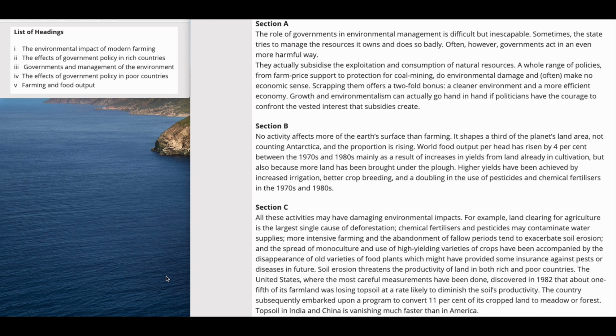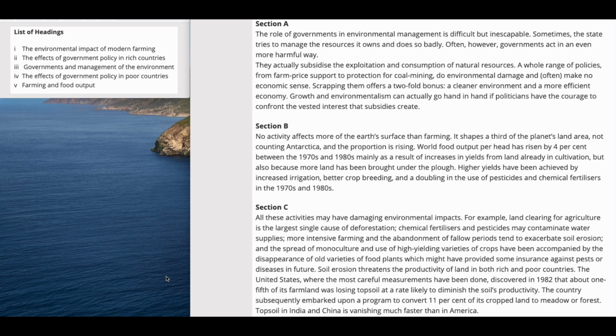So here, let's take the first 2 lines of section A. It clearly says the role of governments in environmental management is difficult but inescapable. That is, it is difficult, but yet we cannot ignore the role of governments in environmental management. Also, just see the last line of the second paragraph.